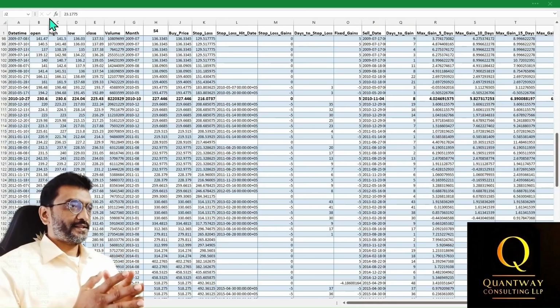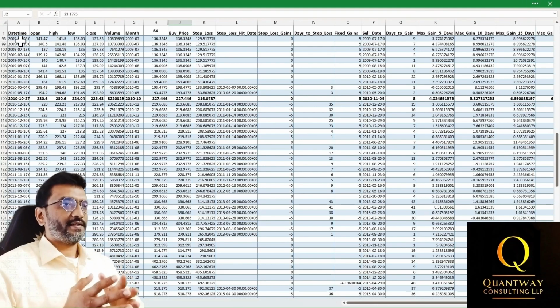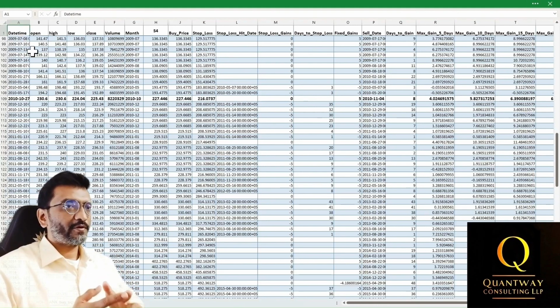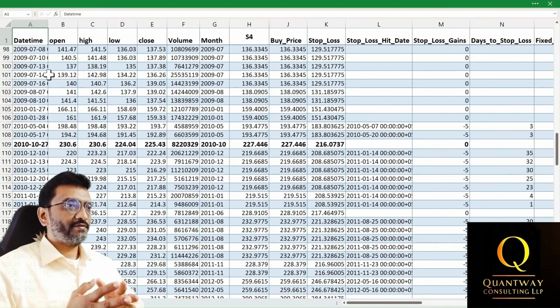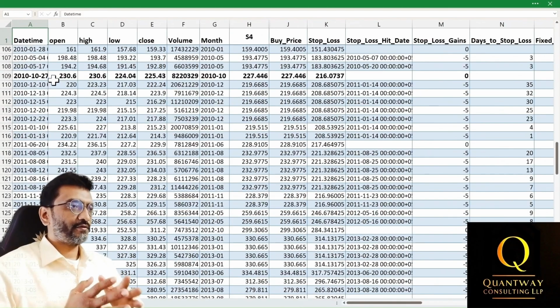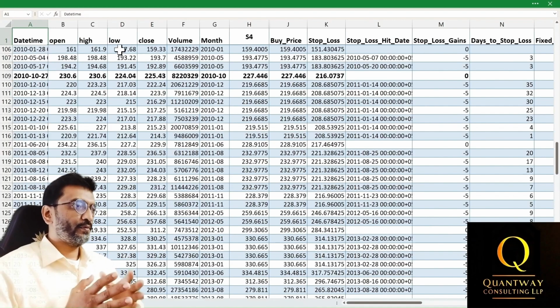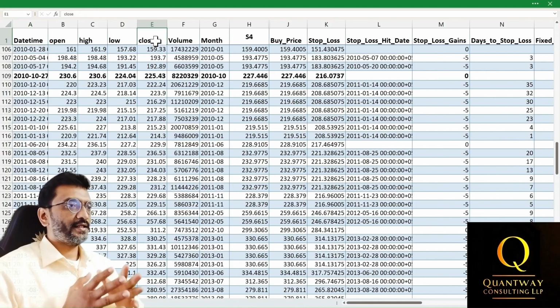Once the code is executed, a CSV file will be generated as output. The CSV file contains the trades executed by the trading bot based on the parameters we defined earlier. Now let's closely examine the CSV file to verify the trading performance of the bot. The CSV file includes the following columns: date time, which is the date when the buy order was placed. Open, high, low, close, and volume. These columns indicate the daily values for the respective trading day.